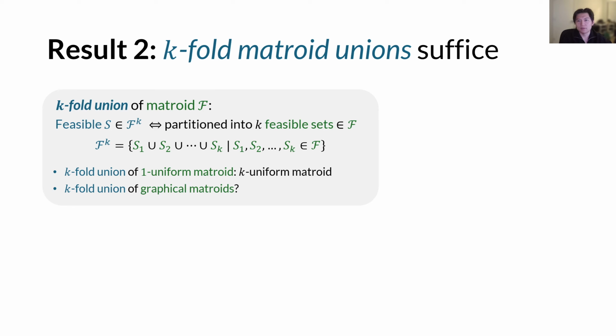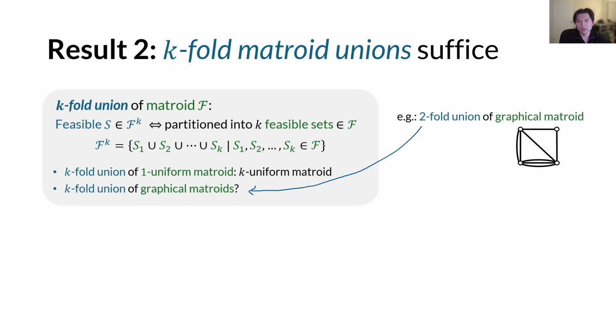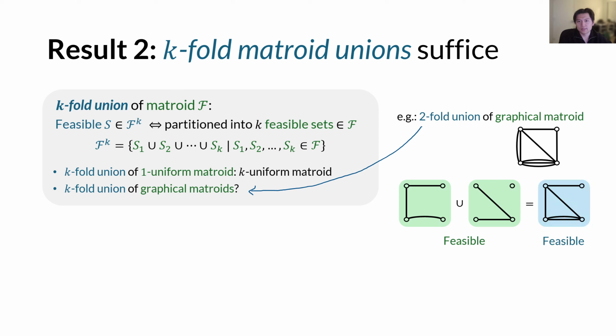As another example, consider the two-fold union of the graphical matroid we've just seen. In this two-fold union, the originally feasible sets remain feasible. And the blue set, which is originally infeasible, now also becomes feasible because it can now be partitioned into two feasible sets in the original matroid.